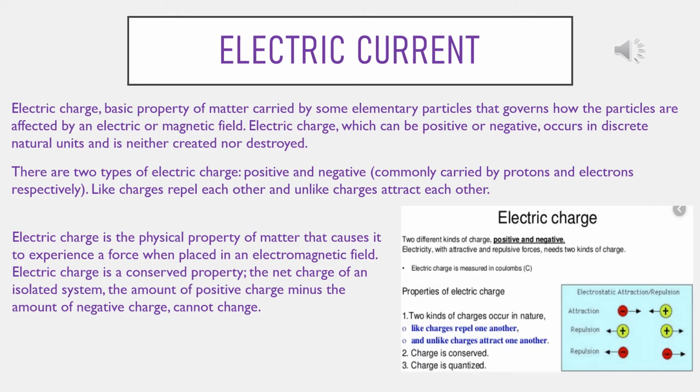Electric charges can be added algebraically. Electric charge is conserved. That is, electric charge can neither be created nor be destroyed; the algebraic sum of positive and negative charges in an isolated system remains constant. So, electric charge is quantized. That means a body has a total charge which is an integral multiple of the charge of an electron, where e is equal to 1.6 into 10 to the power minus 19 Coulomb. Integral multiple means integer multiple, that is not a fraction.